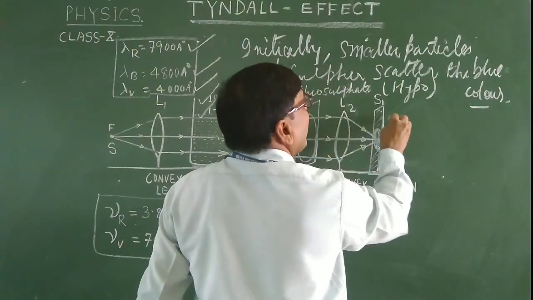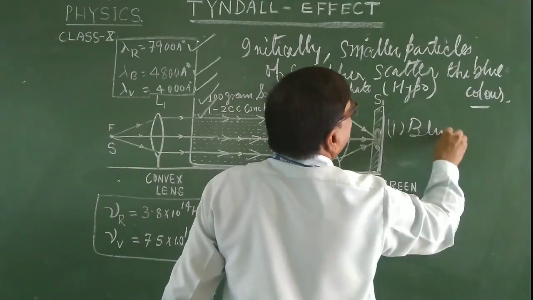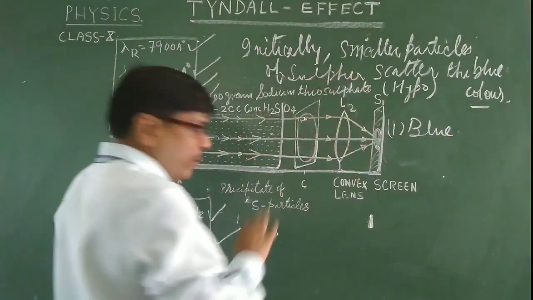So first of all, blue color of light is observed.